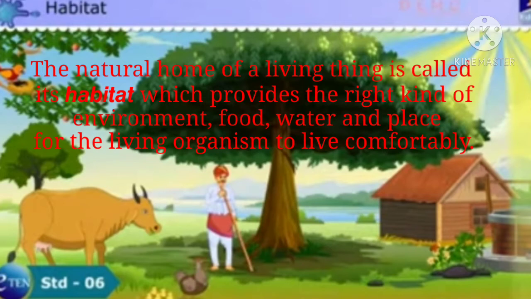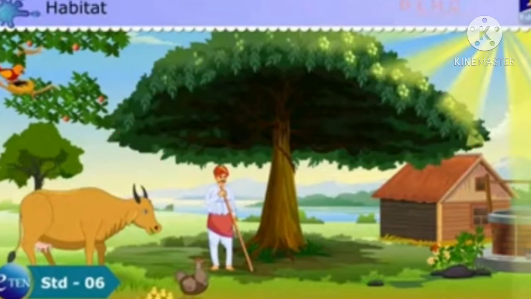These organisms and their surroundings where they live, that is called as habitat. That means the natural home of living things. Living things means the organisms. Okay, the natural home where organisms live is called the habitat. Habitats are decided by some components such as food, water and environment. These components are designed to the habitat of the living organisms.